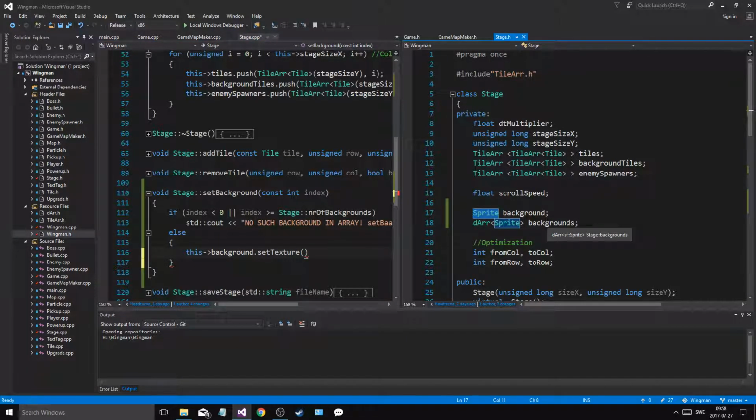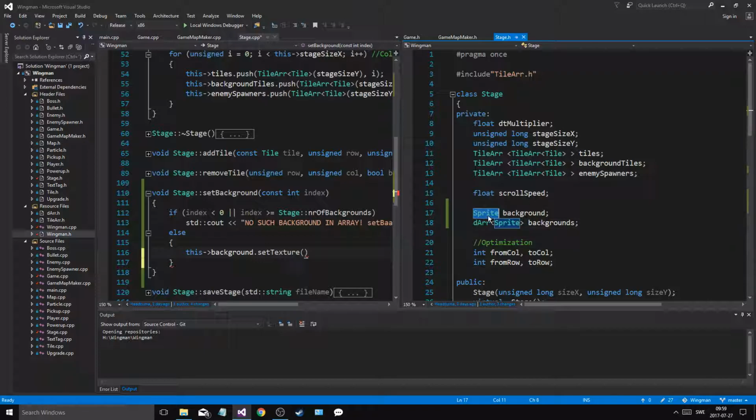So instead of sprite, what I might want to do is set the background. How are we going to do this? I want to set it to kind of the view size, whatever size it should be. Oh, wait. I want to be able to do that in the editor. So the editor is going to decide how big the sprite is.